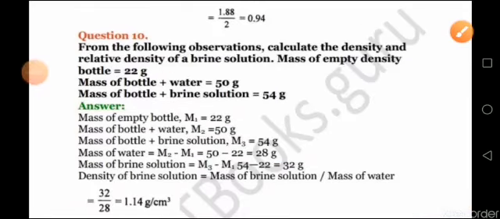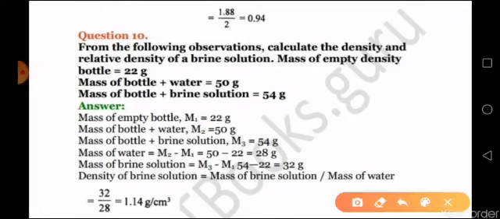Similarly you have your question number 10 also. Here again you have to find out the density and also the relative density of brine solution, where you are given the mass of empty bottle, the mass of bottle and water, and the mass of bottle and brine solution.